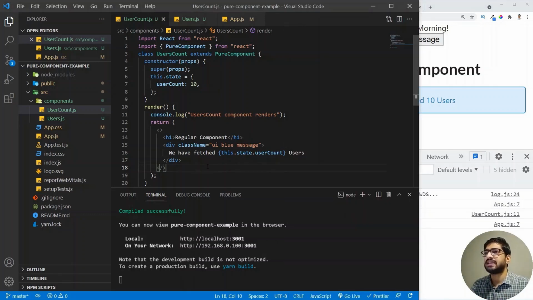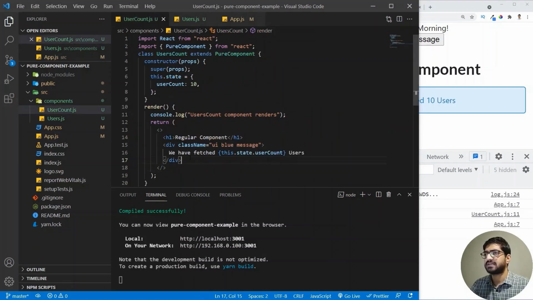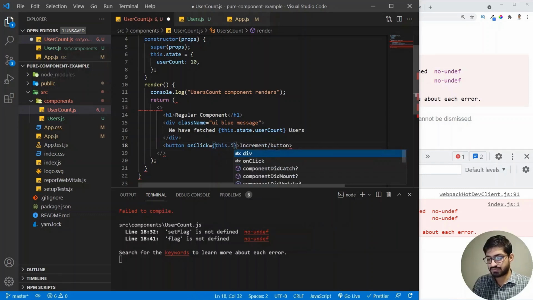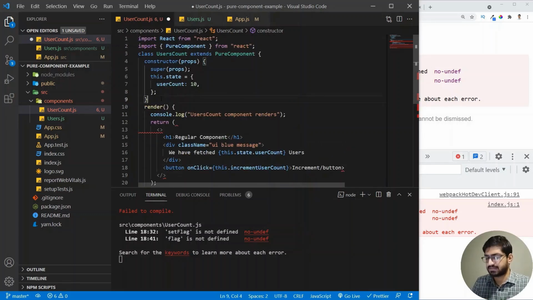So if we want to see that, we can create a button. Let me copy this and add a button here. All right, and I'm going to change this to increment. So let me add the increment. And here I'm going to add a function name, this.incrementUserCount. Now let's add this function here.